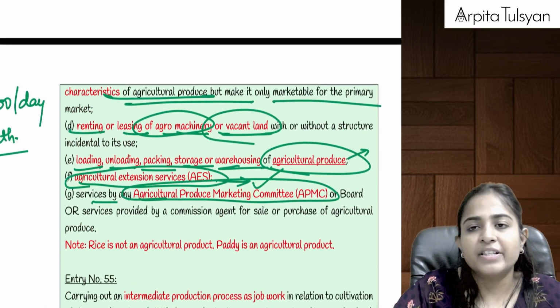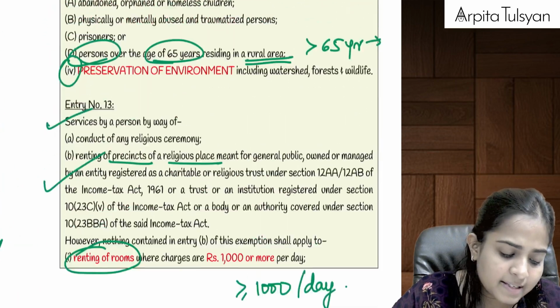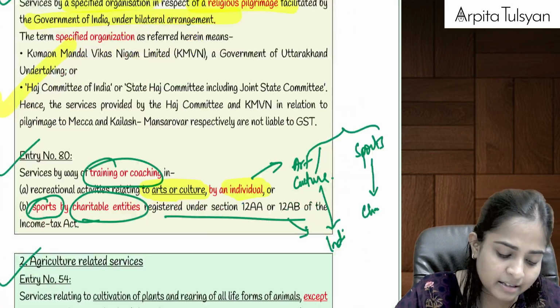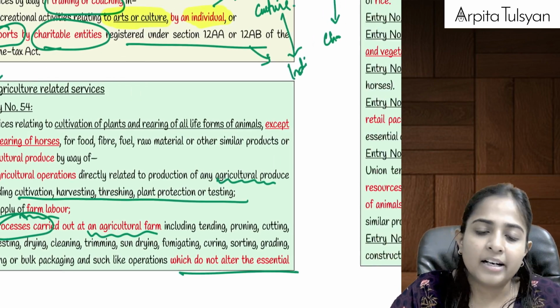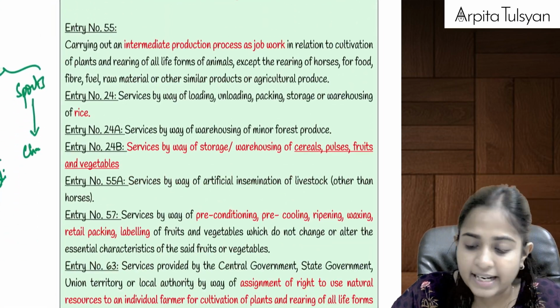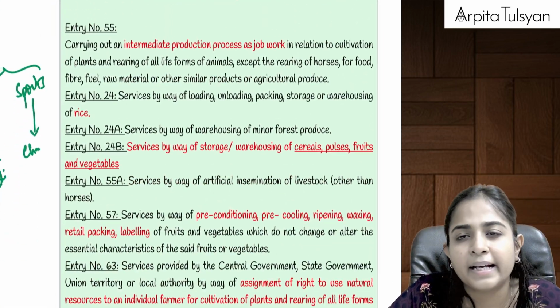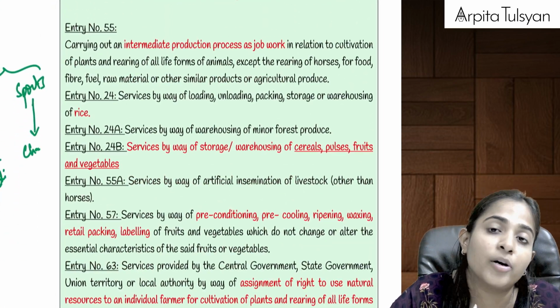So these 7 services, if these 7 expenses are incurred or any services are provided in relation to these 7 pointers, this will be totally exempt from GST. Please be careful with the term agricultural produce.